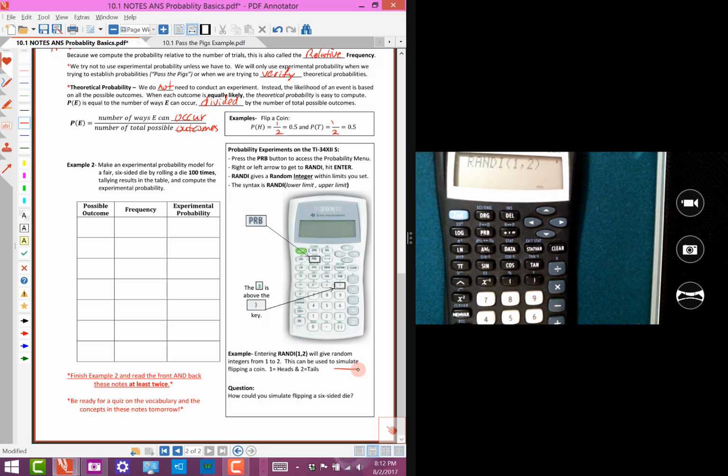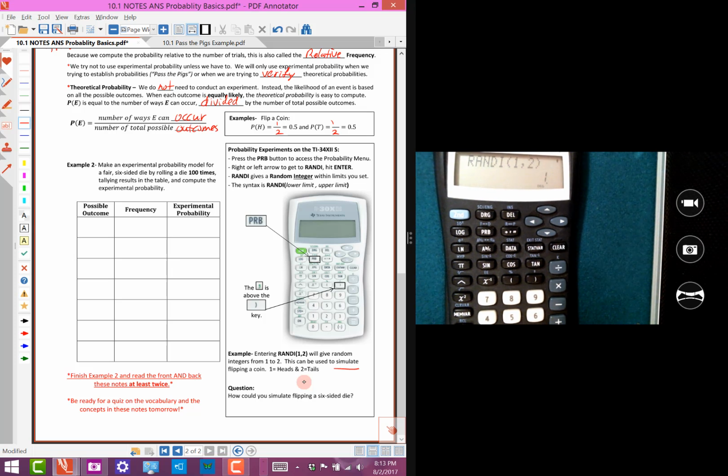So when I did this experiment in class, whenever I do something like this, I actually don't flip a coin. I have the calculator simulate these probabilities, or simulate flipping a coin, by doing this right here. So let me show you what happens when I hit enter. It gives me a 2. So what I would do is tally. A 2 is a tail, so I'd tally a tail. And then I don't have to type in that whole command again. I can just hit enter, and then it gives me a 1.